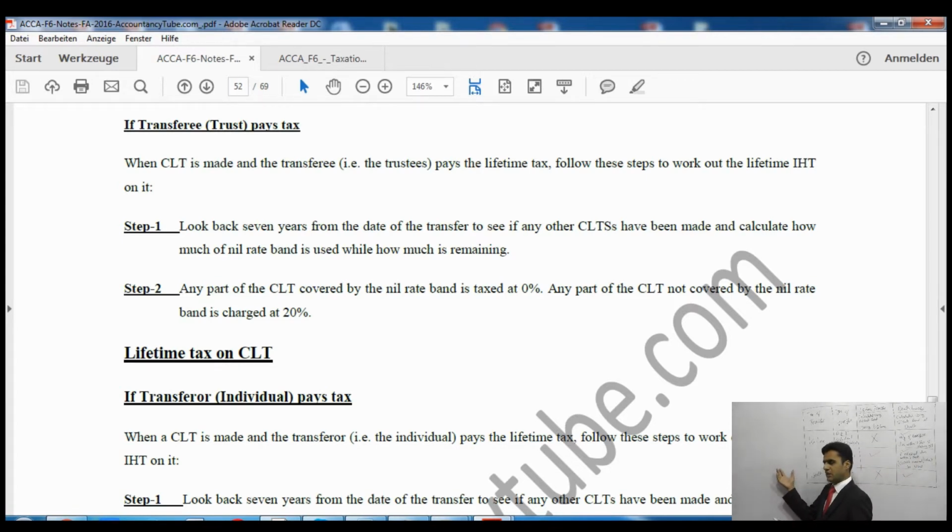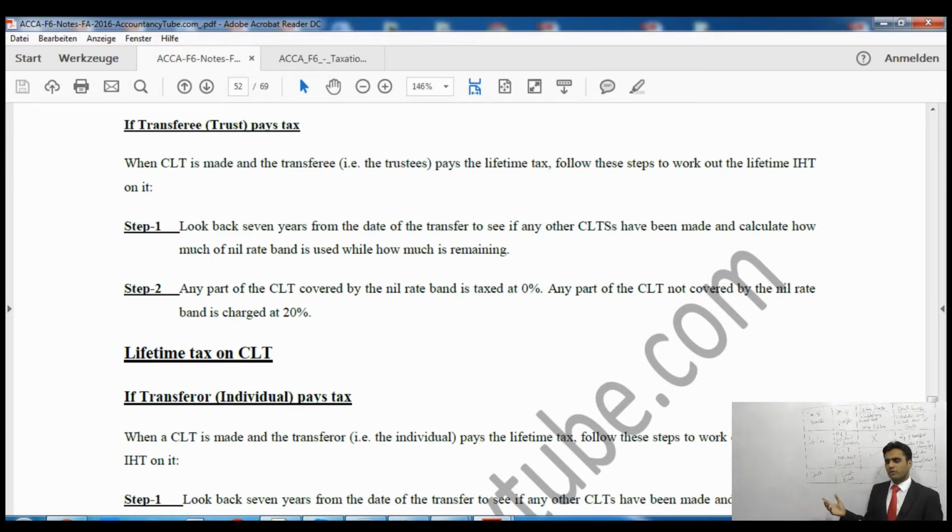We'll take the value of the CLT and then we will see if we have made any other chargeable transfer within the 7 years period. If there are any lifetime transfers within the 7 years before the date of this gift, then those transfers will use the £325,000 of nil rate band, and if there is any left of the available nil rate band, then we will use the available nil rate band against this gift.